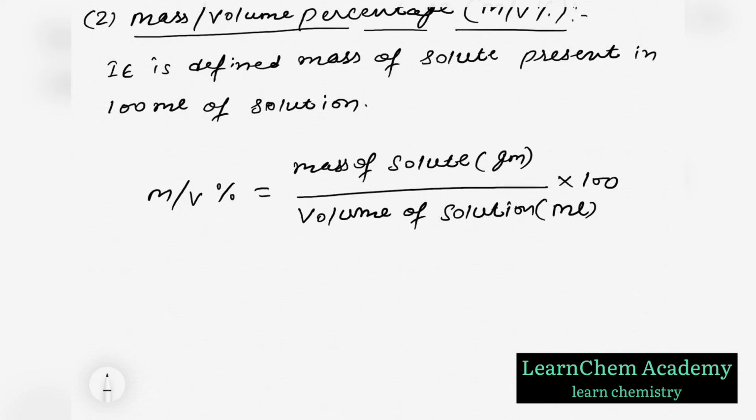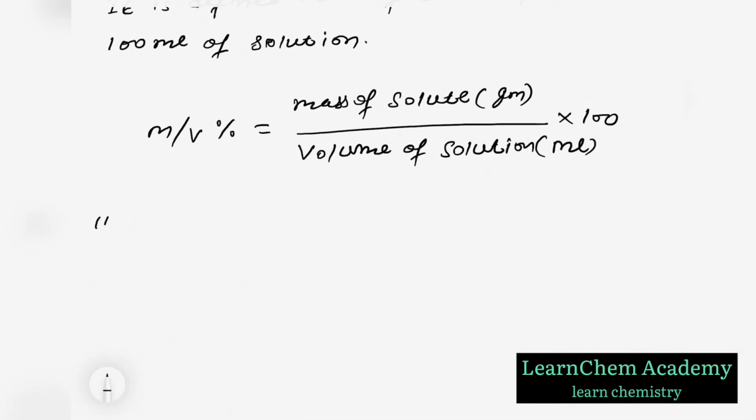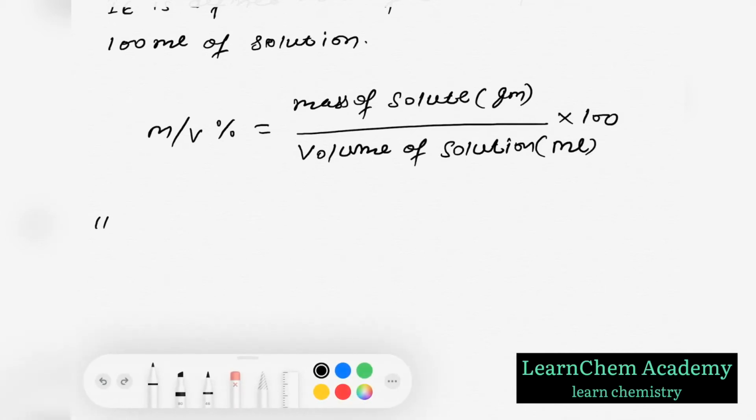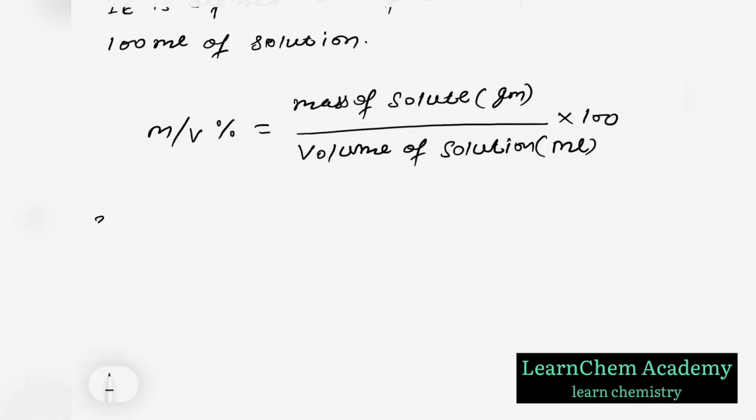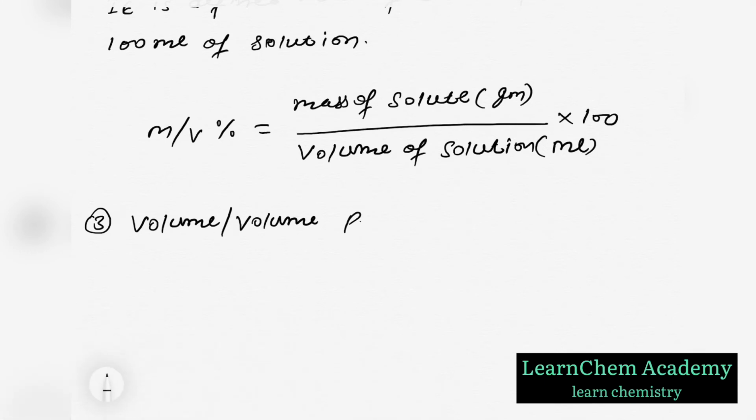So the third type is volume by volume percentage, so V by V percentage.